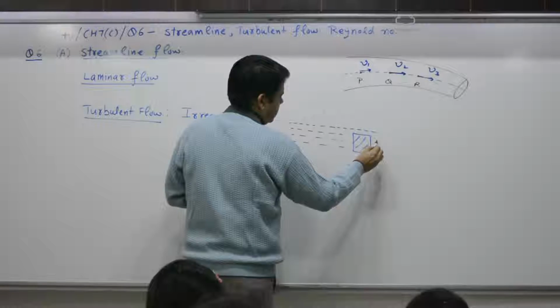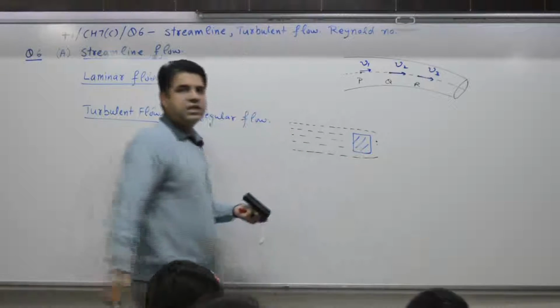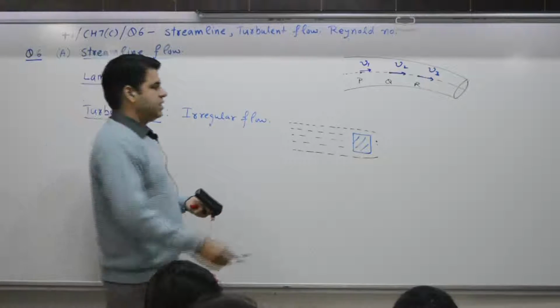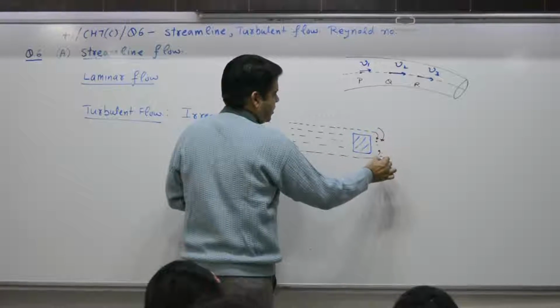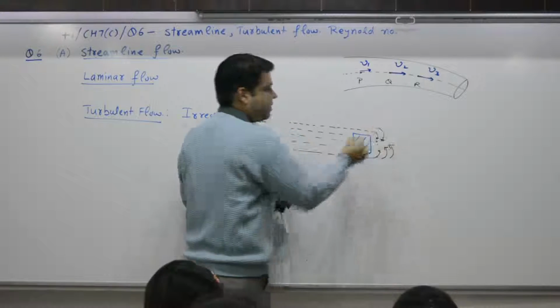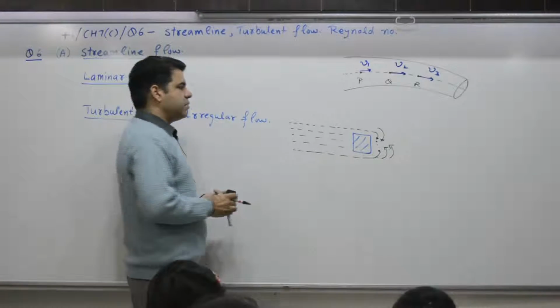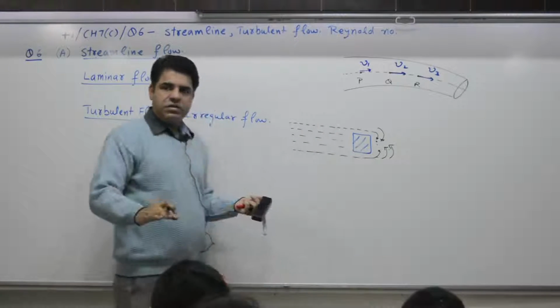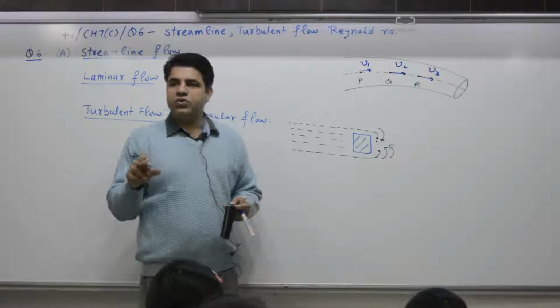As it moves, at this point it is a low pressure point. That is why eddies are formed, meaning irregular flow. Here the flow will be unorganized, haphazard. Many times, if you are on a bridge over a river, you can hear some sound also.